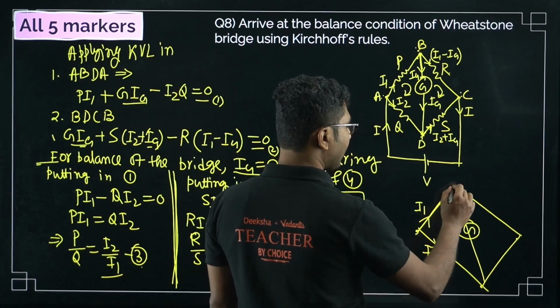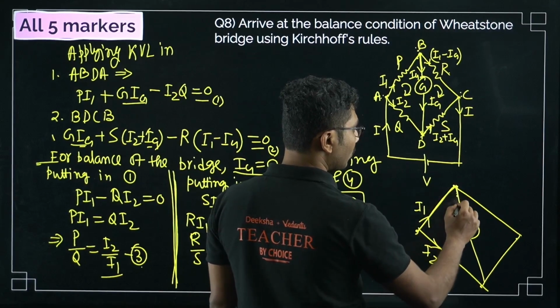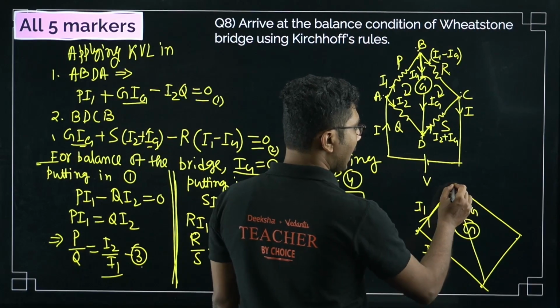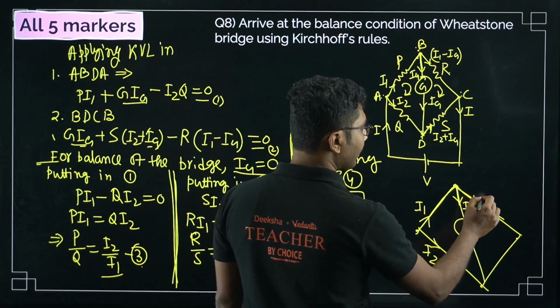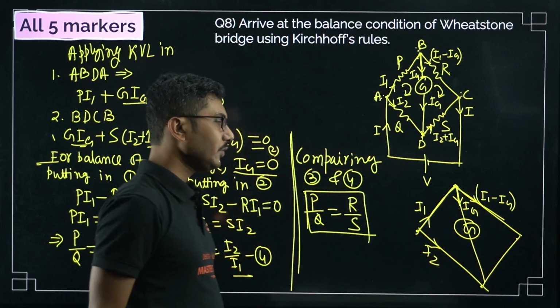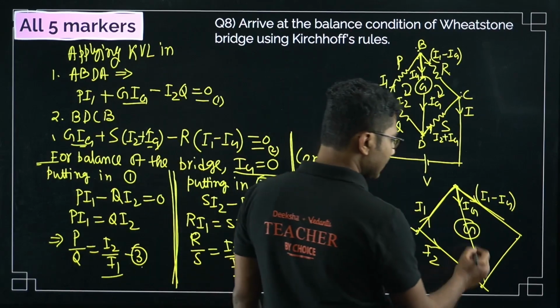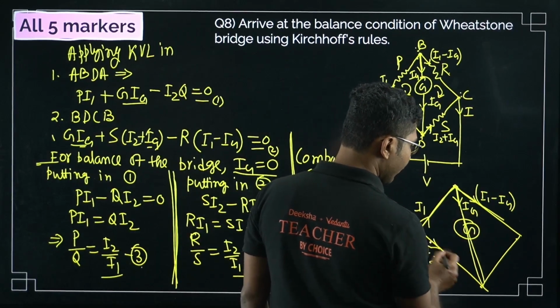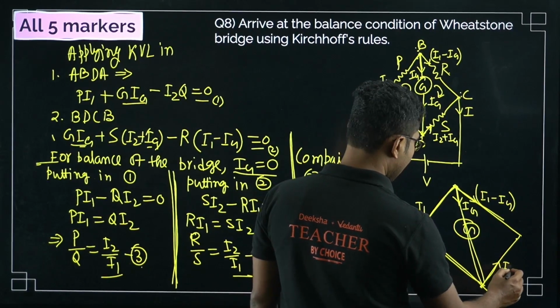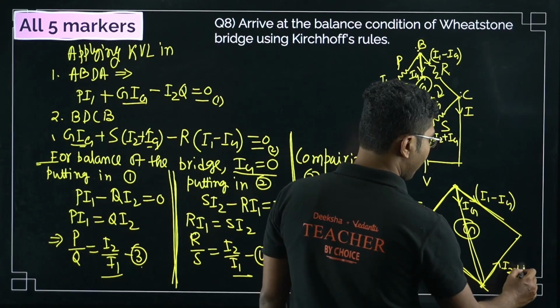Now this current I1, after reaching over here, has 2 paths. Say the current through the galvanometer is Ig, and the current through this will be I1 minus Ig. Ig has already left I1. Now here at this junction, Ig is coming from here, I2 is coming from here, they are merging, so the exit current is I2 plus Ig.